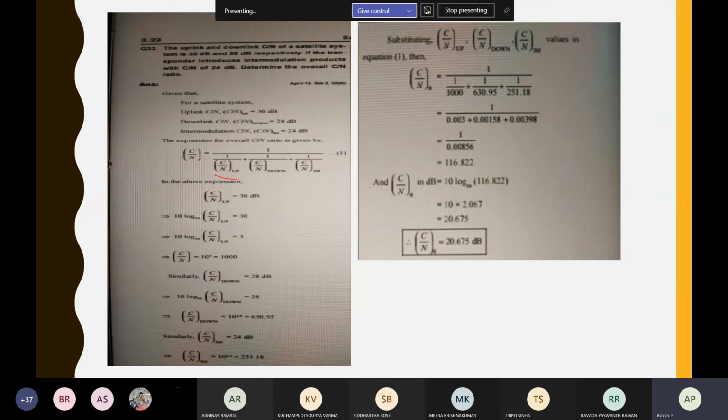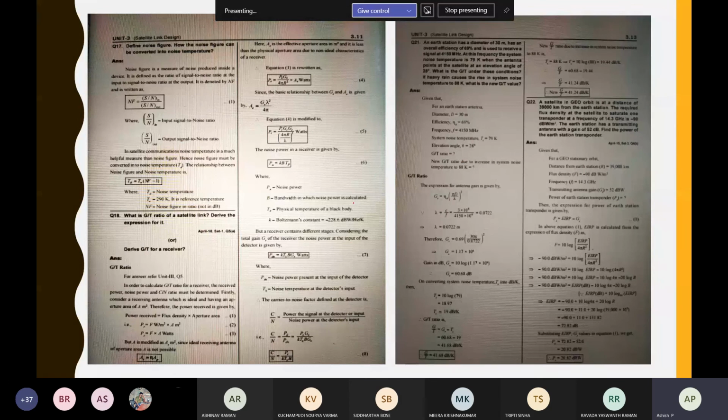Like if you know what is the C by N ratio in the uplink and downlink and in the intermodulation products, we can get the C by N of the overall link like this. So this we will do once again formally. Yeah, so then it's about the noise.